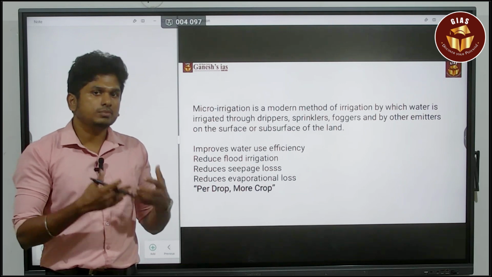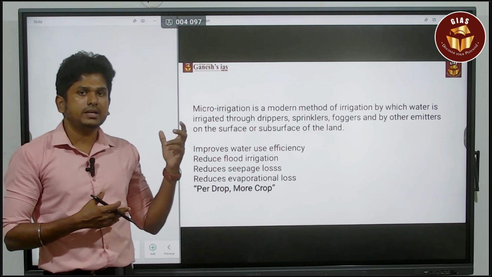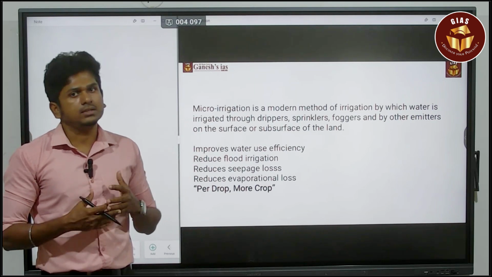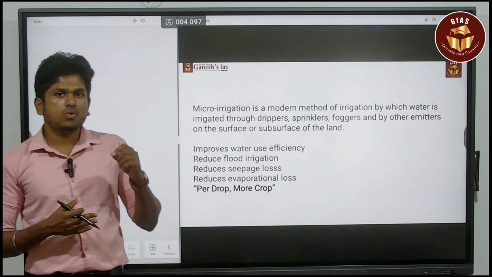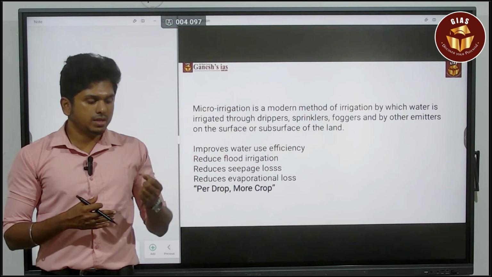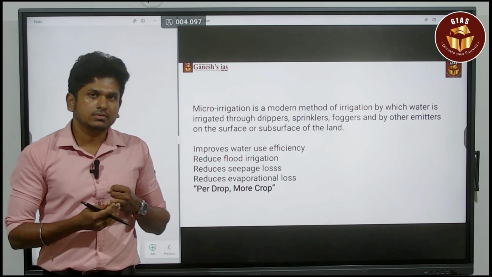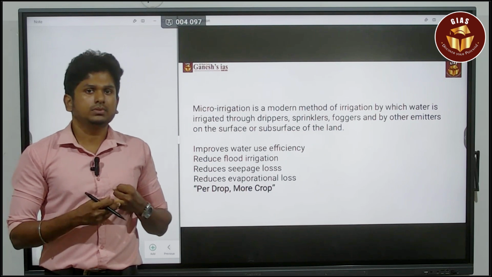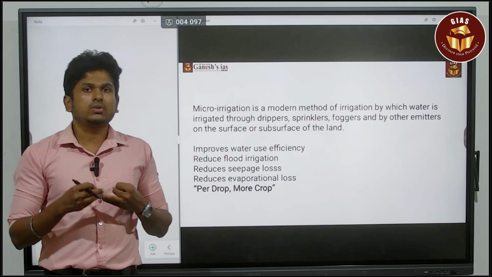To overcome that, there is a new idea called micro irrigation. It is an idea given by Israel. Here, they provide the water at the root. By that, they can overcome the issue of evaporation loss and also seepage loss. The idea is so simple. Based on the need, they will provide the water to the roots.